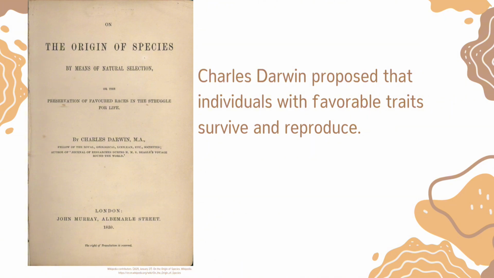Charles Darwin proposed natural selection, the idea that organisms with beneficial traits survive and reproduce. Over generations, these traits become more common. Unlike Lamarck, Darwin argued that evolution happens through inherited genetic variation.